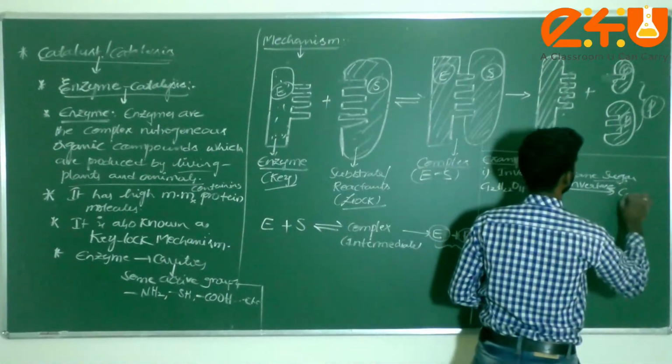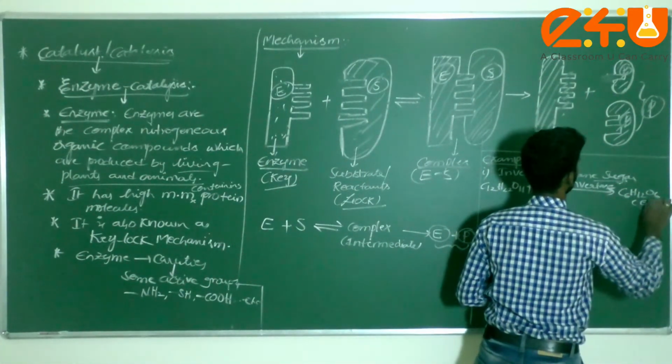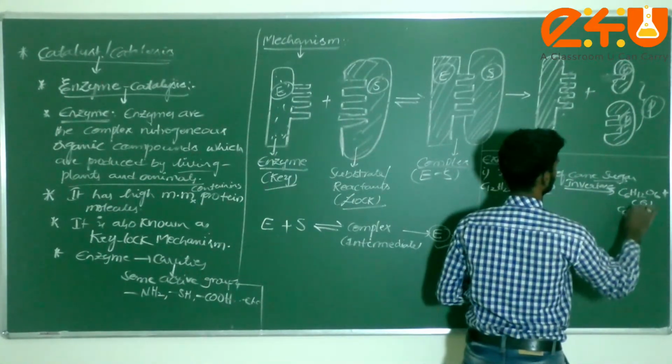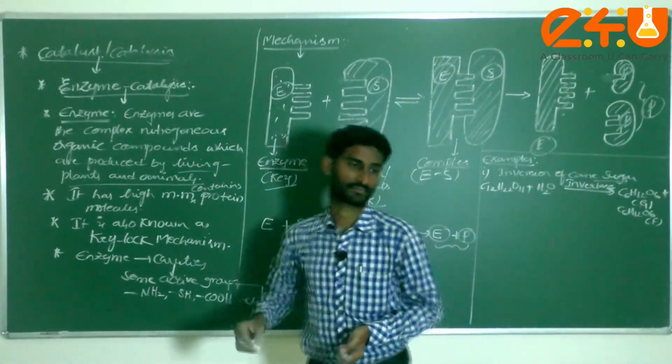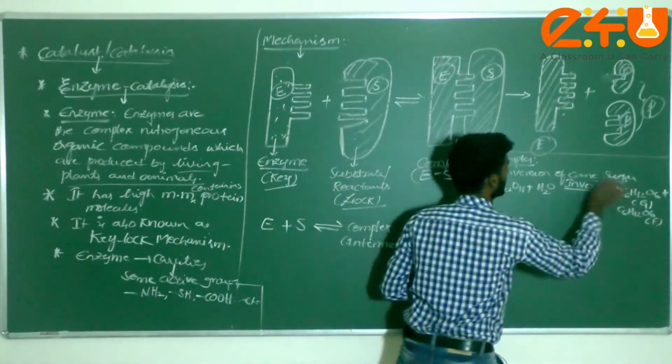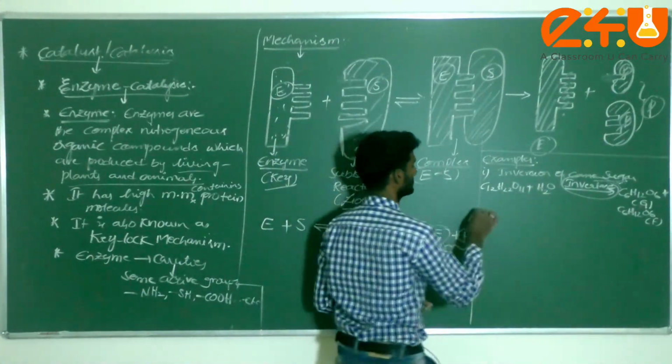How it will be: C6H12O6, this comes under glucose, plus C6H12O6, this comes under fructose, students. This is the best example here. Invertase is one of the enzymes for this reaction.